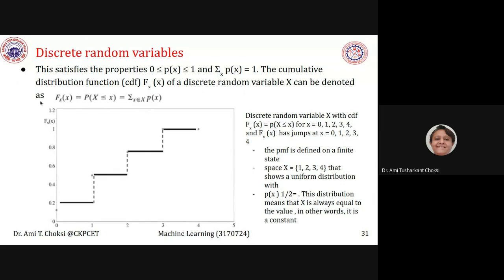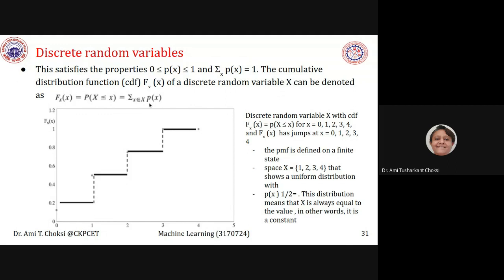The cumulative distribution function, CDF, F_X(x) of a discrete random variable X can be denoted as F_X(x), that is equal to probability X is less than or equal to x, that is equal to sigma over x_i belonging to the range with x_i less than or equal to x, of p(x_i).